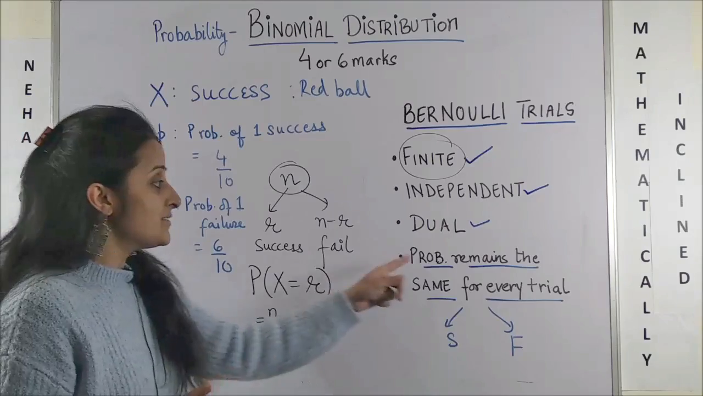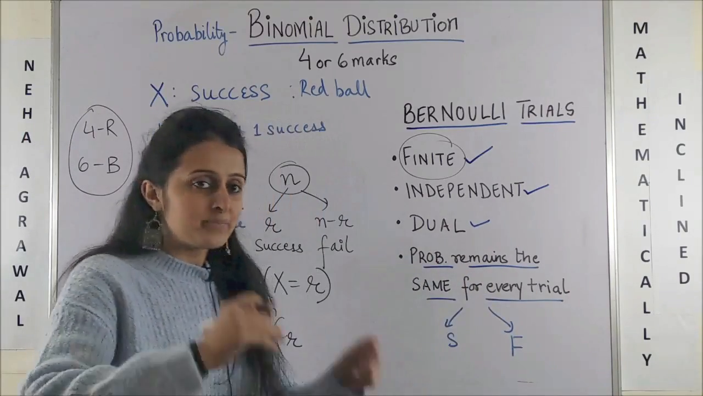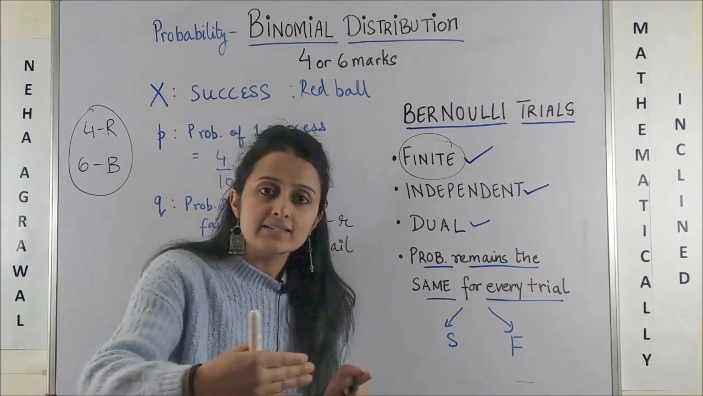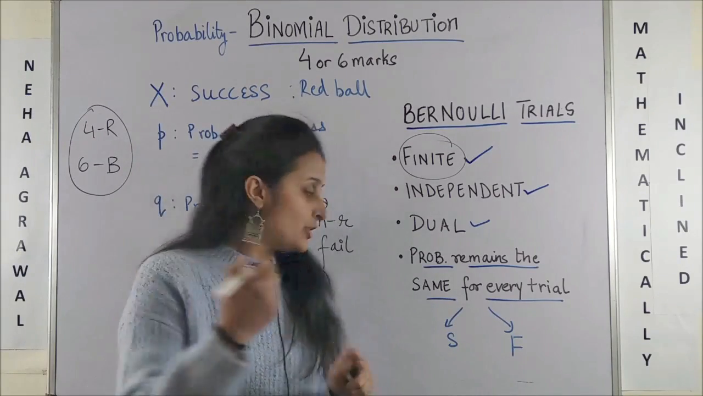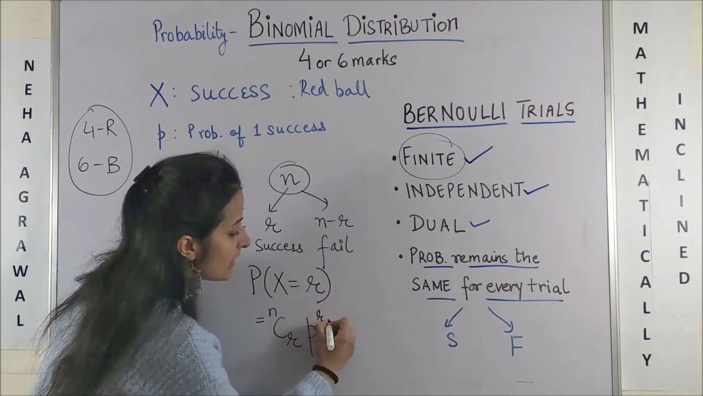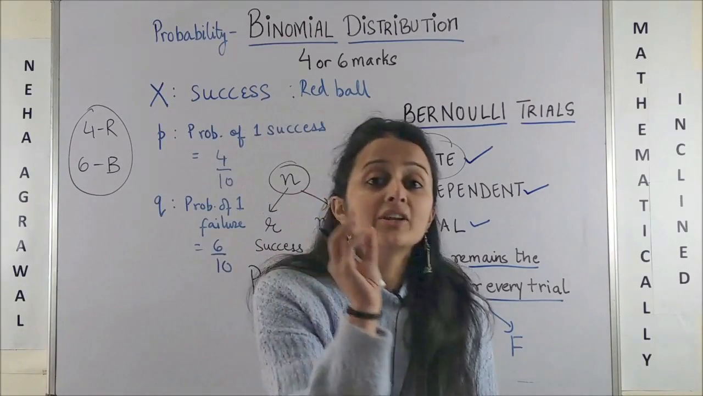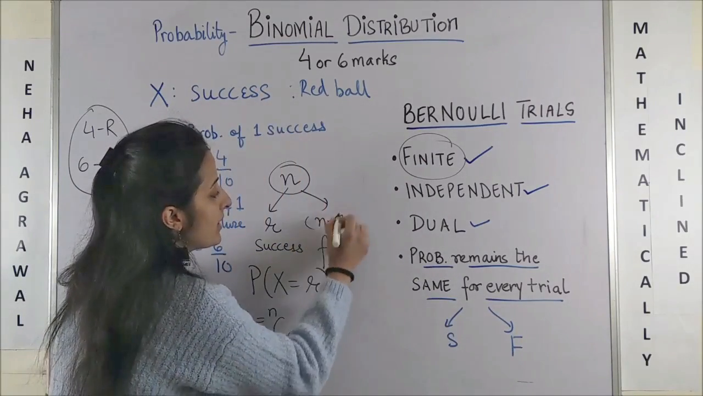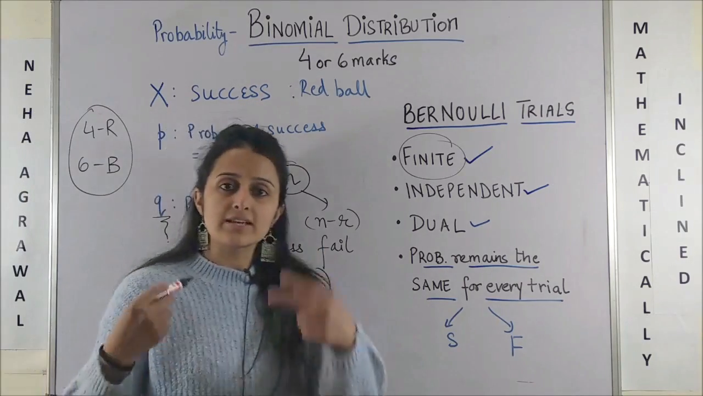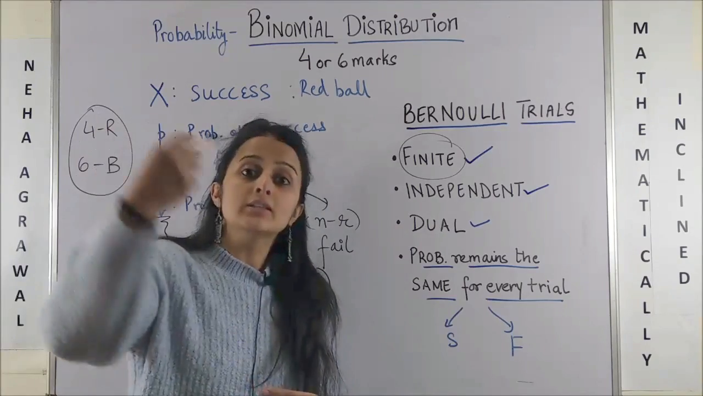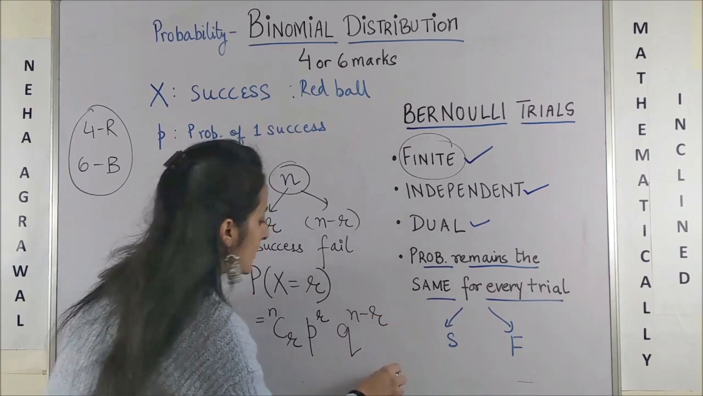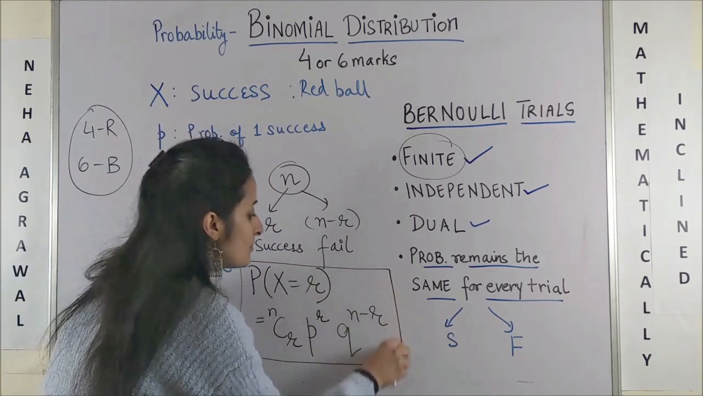times. And as we just said, probability remains the same. So probability of first success is P, probability of second success is P, third success is P. So probability of R successes should be P raised to power R. But boss, the remaining n minus R times, the failure, is Q. So second failure is also Q, third is also Q. So Q raised to power n minus R, this becomes the formula.